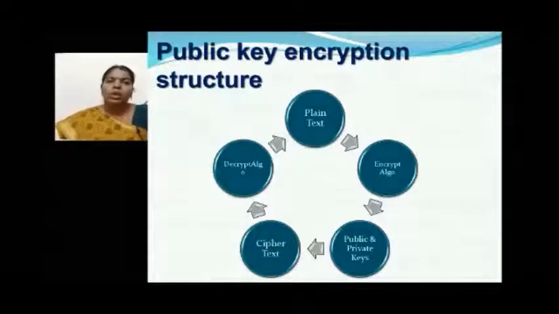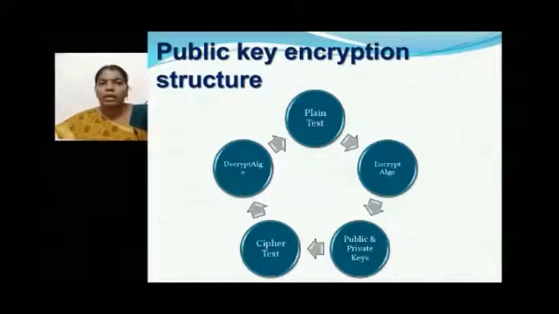Now this figure gives all the elements that are used in public key encryption: plain text, encryption algorithm, public and private keys, ciphertext, and decryption algorithm. As I have already told you, plain text is nothing but the original message that the sender wishes to send. So that is what plain text is.